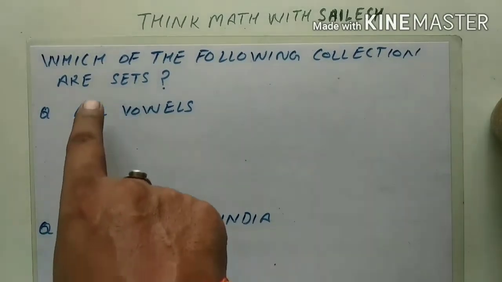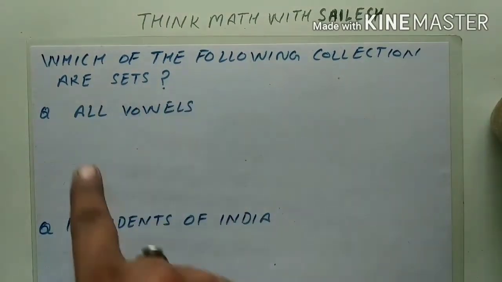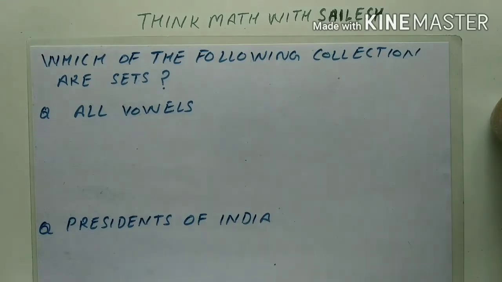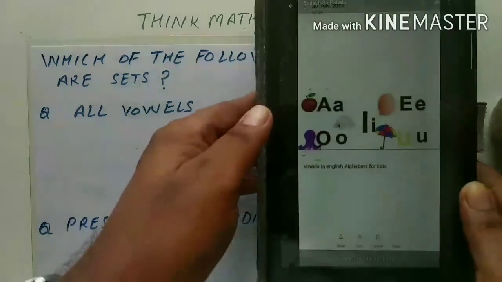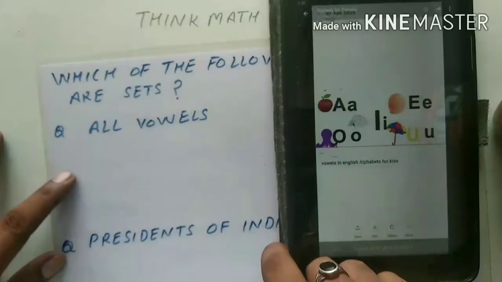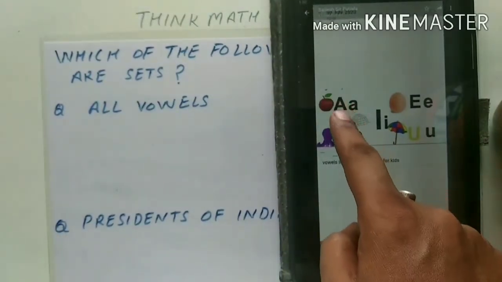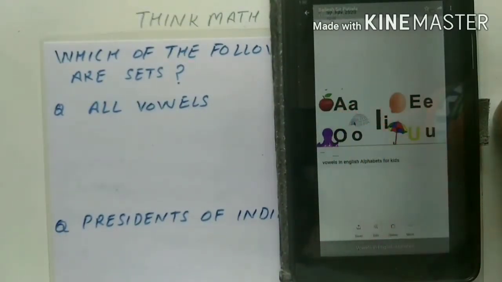Which of the following collections are sets? The first statement is all vowels. In order to decide whether the collection of all vowels is a set or not, we must see the actual shape of the vowels. These are the vowels: A, E, I, O, U. All these are different and they can be counted. So this collection will make a set.